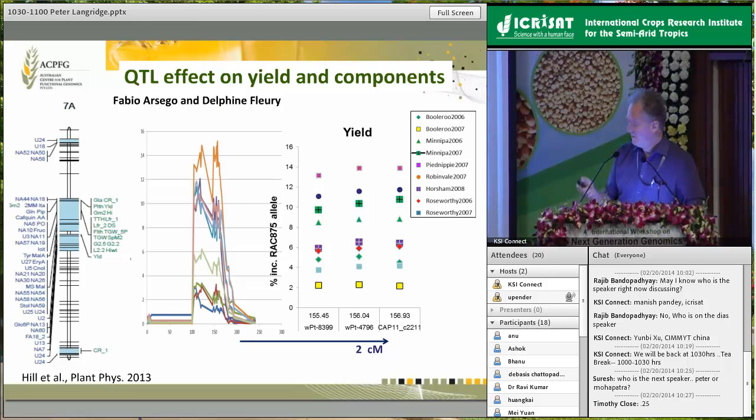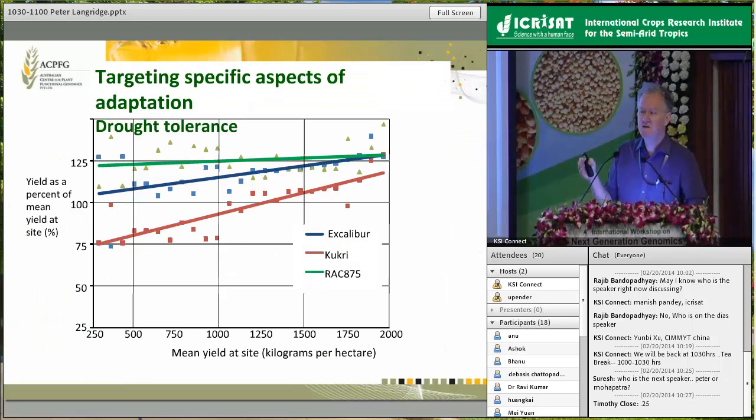I should actually just say that for all of the parents that were involved in the study, and there were a total of 6 parents that we used, we basically threw everything that omics has available. So the parents were analysed for metabolite profiles, a whole range of different tissues, a whole range of different stresses. We did proteome profiles, transcript profiles, you name it, we threw it at these parents to try and understand as much about the processes as possible.